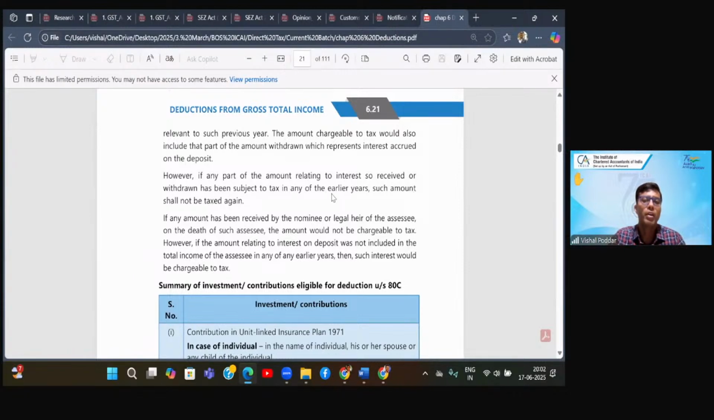However, if any part of the amount relates to interest so received or withdrawn that has been subjected to tax in any earlier year, such amount shall not be taxed. Now on the FD, every year you are getting interest. This interest you have already included in your total income on accrual basis. So the interest amount which you will get at the time of breaking your FD cannot be taxed now, because that interest you have already taxed in the earlier years on accrual basis. So that is logical. Only the amount of deduction which was allowed will be added back to your income.